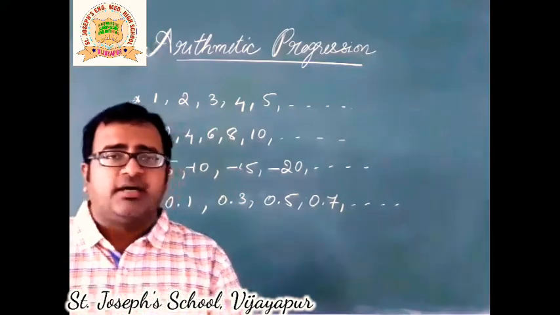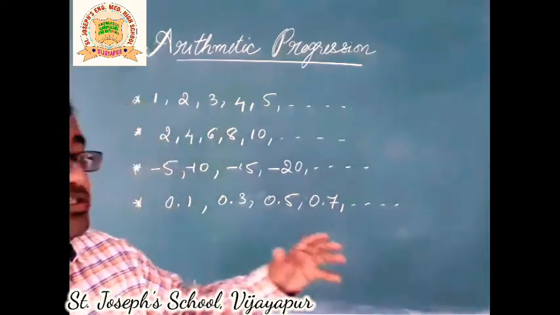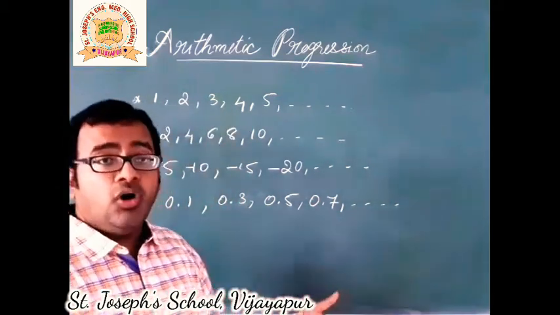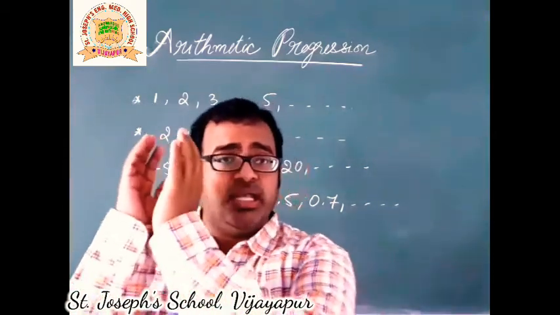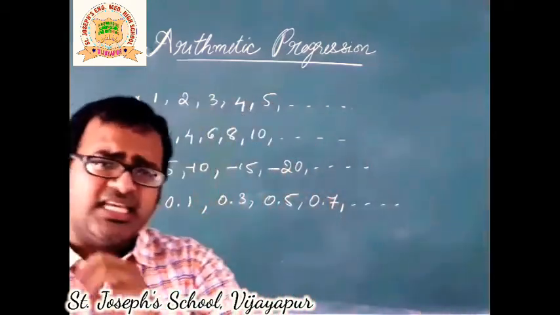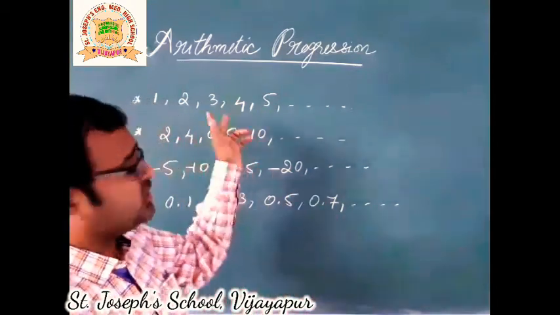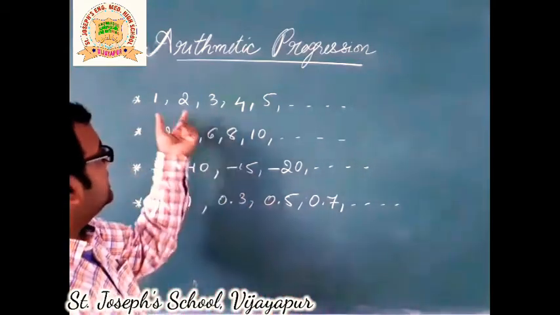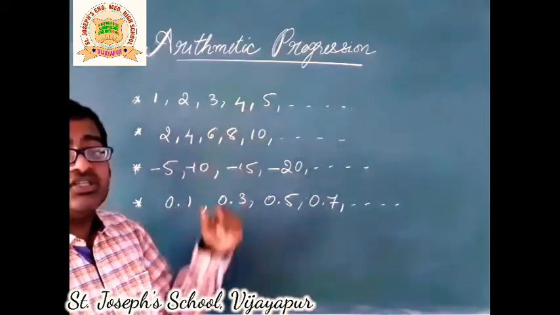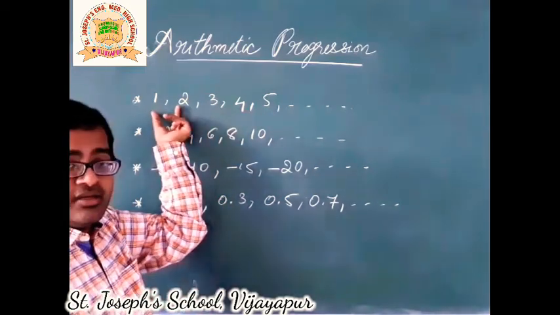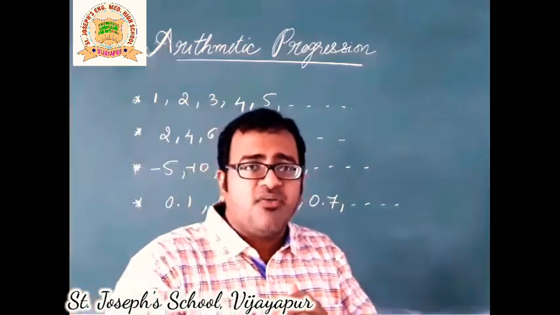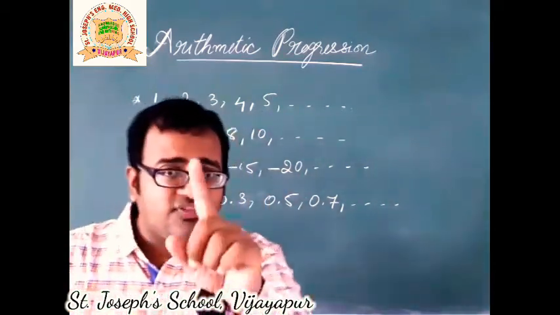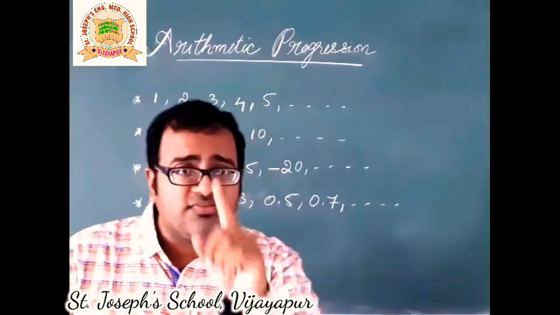If you carefully look at these examples, what you will find is, of course, there is a sequence here. You will find a pattern. Yes. Furthermore, if you look at the difference between any two consecutive terms in a given sequence, consecutive means next to each other. So, if you take any next to each other terms and see the difference, you will find it is always constant. Let us see 2 and 1. How much difference is there? There is a difference of 1. 3 and 2, there is a difference of 1. 4 and 3, there is a difference of 1. 5 and 4, there is a difference of 1.